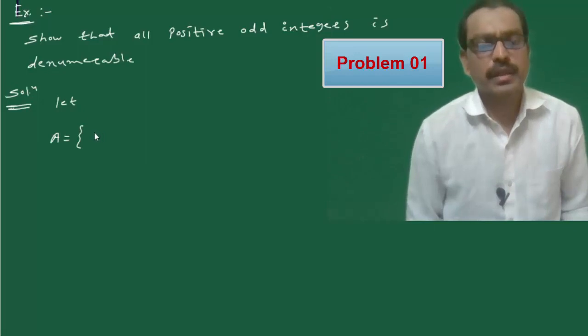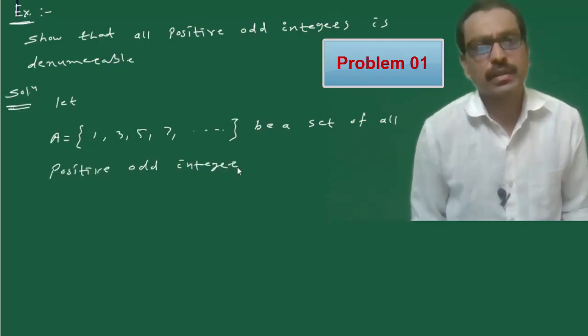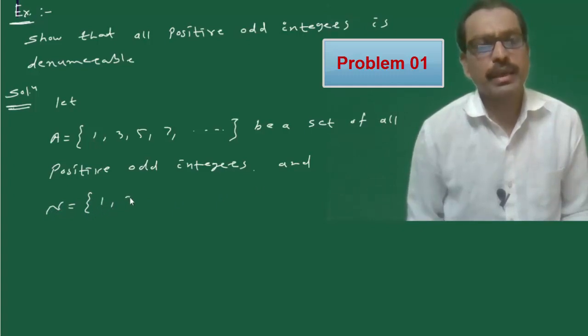Here suppose the set A is the set of all positive odd integers, having elements 1, 3, 5, 7, and so on, and let N be the set of natural numbers having elements 1, 2, 3, 4, and so on.